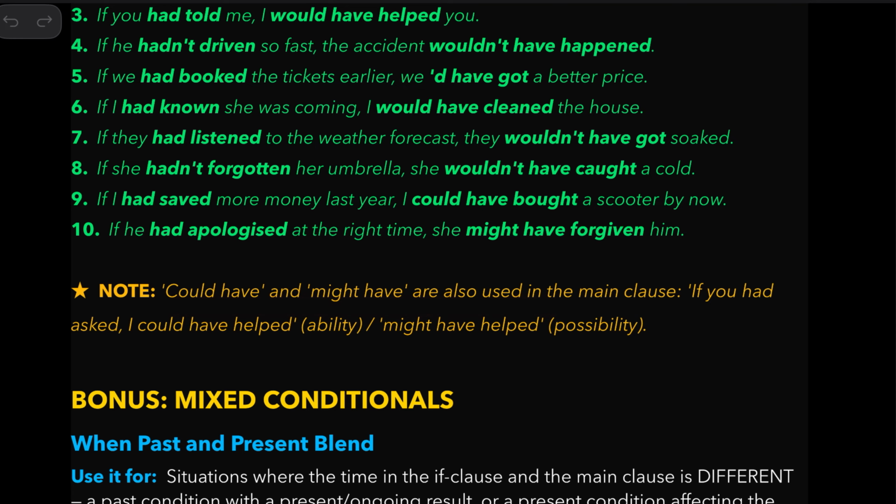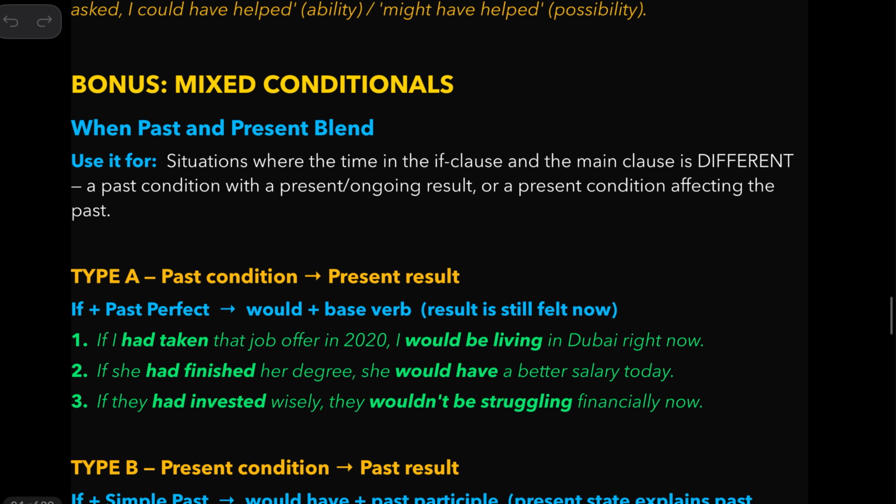So they have different meanings. If you had asked, I could have helped, meaning I was in a position to help you. I might have helped, meaning there was a possibility that I could help you. Okay.